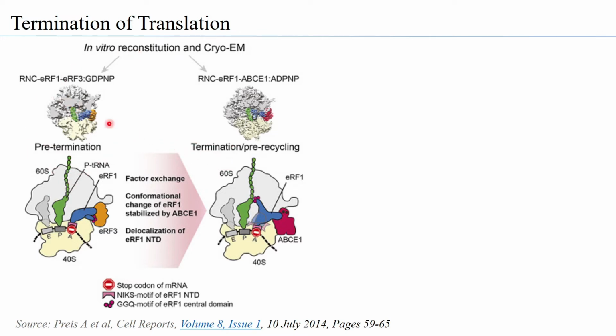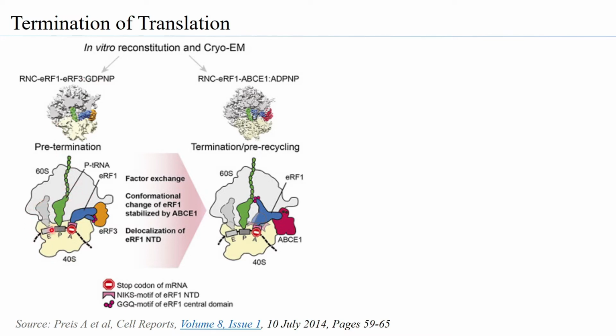So the pre-termination complex comprises ERF1, ERF3 and GTP. And you can see over here how at the P site you have the tRNA which is acylated to the polypeptide chain.